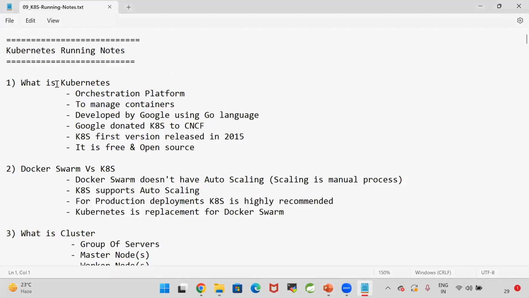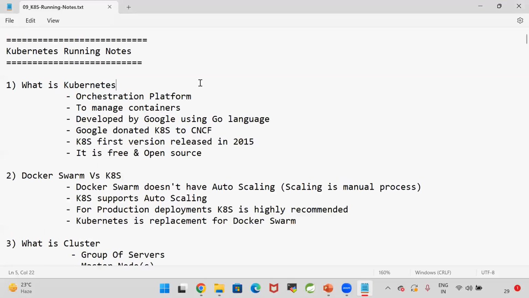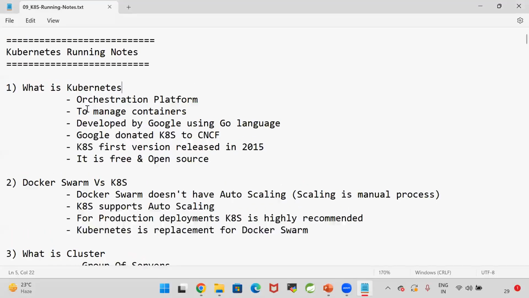Right. So what is Kubernetes? Kubernetes is called an orchestration platform. Kubernetes is used to manage the containers of our application. Our application will have multiple containers: front-end containers, back-end containers, database containers, API containers, like that. Multiple containers will be available in our application. To manage those containers, we are going for Kubernetes.